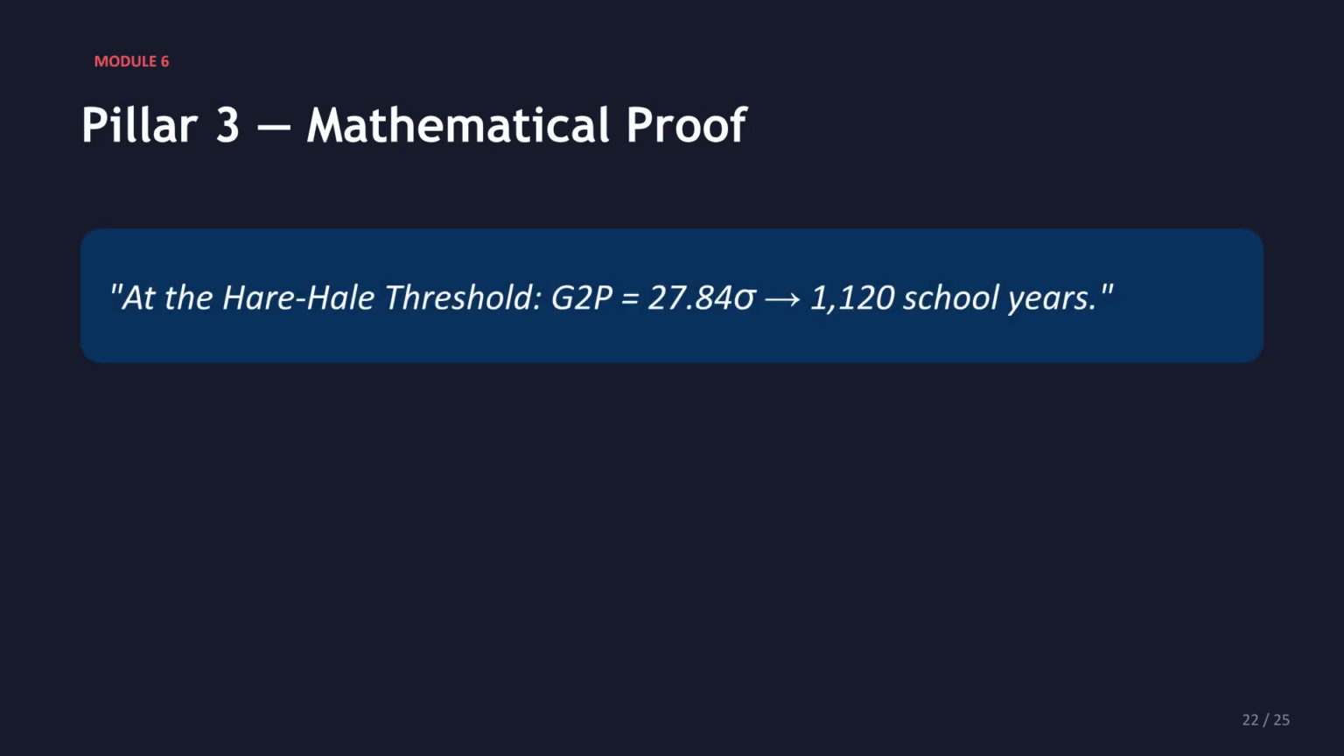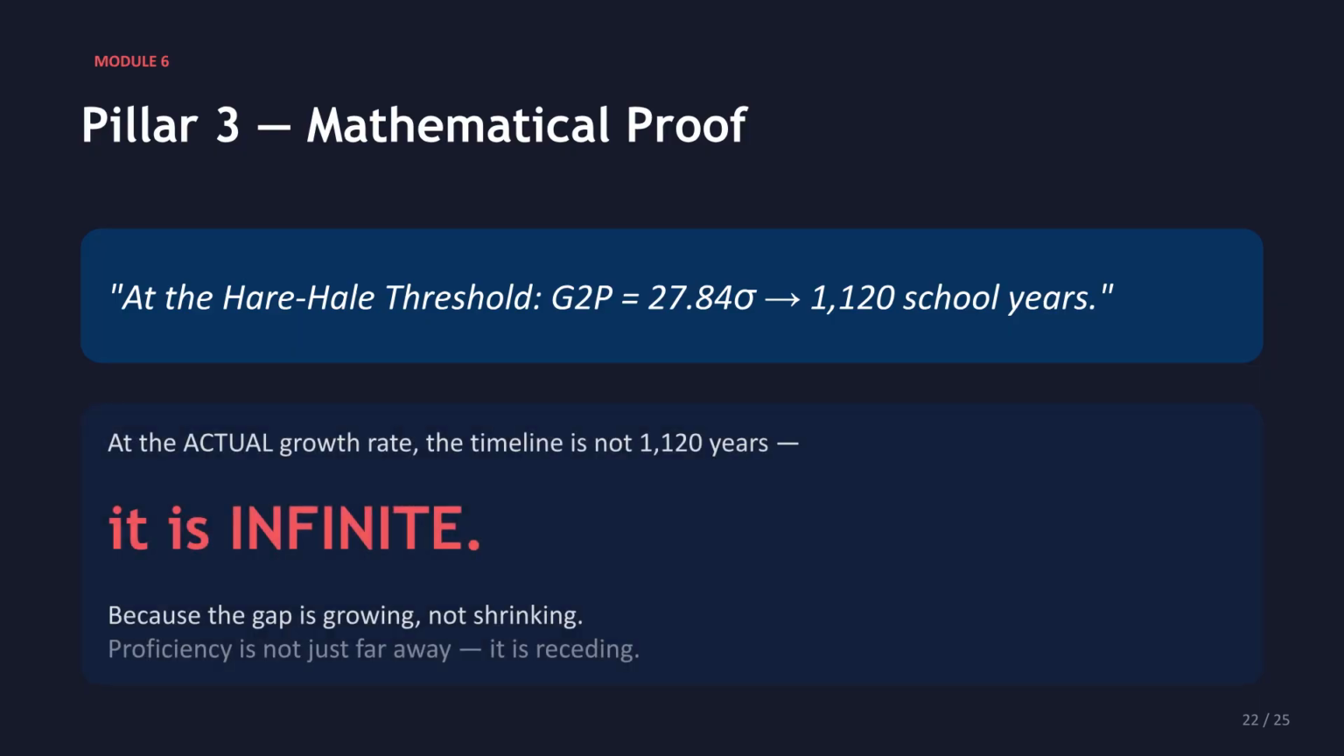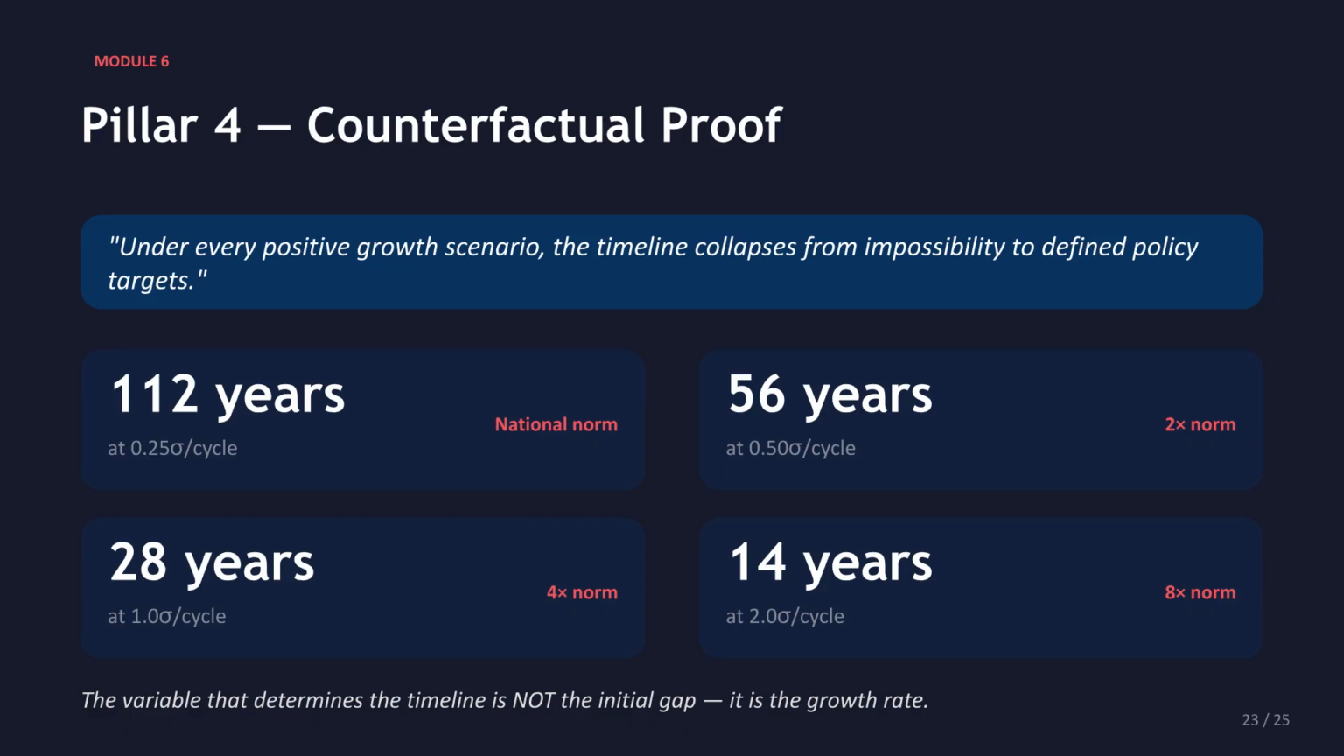Pillar 3 is the mathematical proof showing that at the Hare-Hale threshold, the gap to proficiency equals 27.84 sigma, which results in 1,120 school years. However, at the actual negative growth rate, the timeline is infinite because the gap is growing, not shrinking. Proficiency is receding. Pillar 4 is the counterfactual proof. Under every positive growth scenario, the timeline collapses from impossibility to defined policy targets. The variable that determines the timeline is the growth rate, not the initial gap.